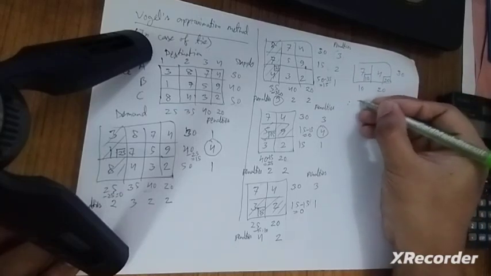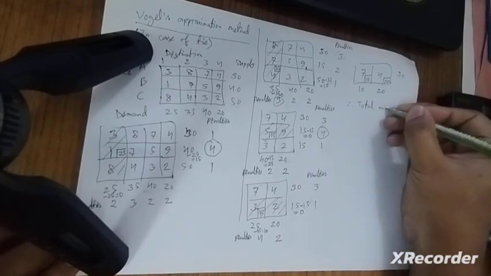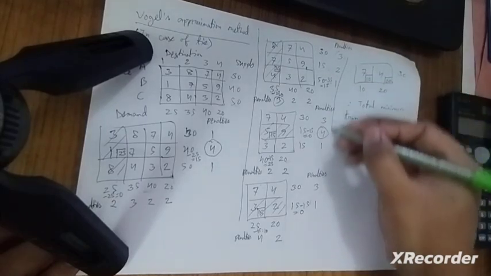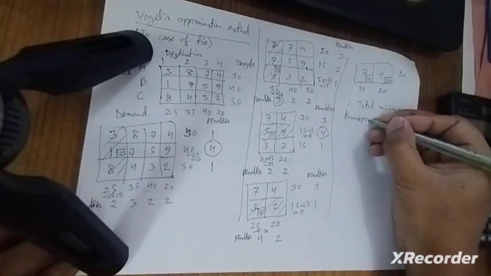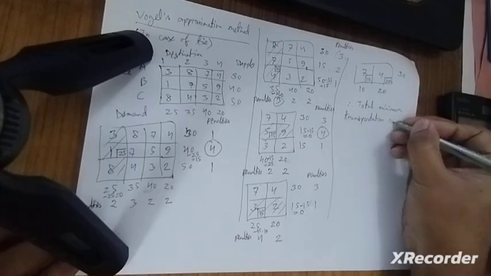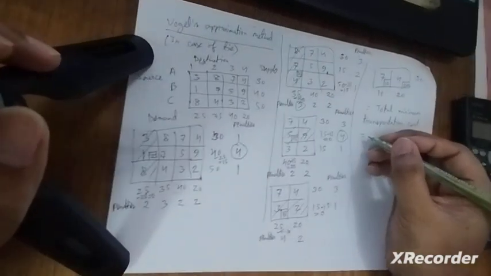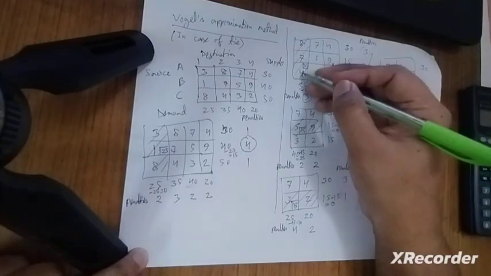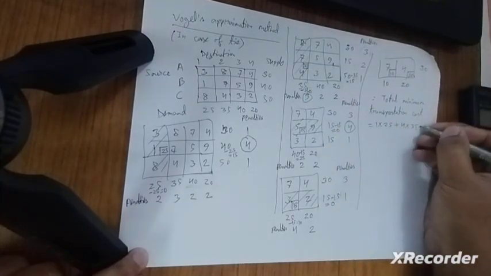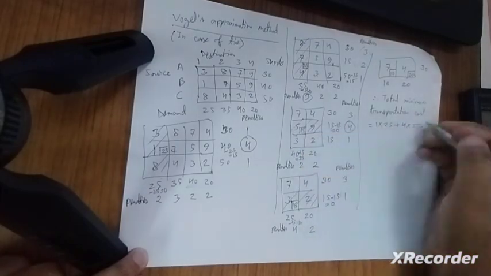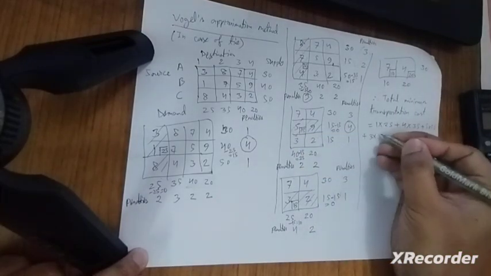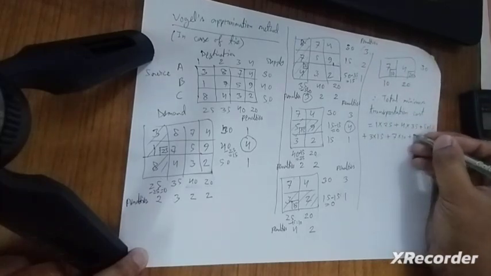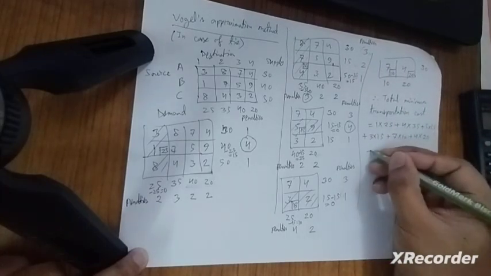So the total minimum transportation cost will be, firstly, 1 unit to 25 product, 4 unit to 35 product, plus 5 unit to 15 product, 3 unit to again 15 product, 7 unit to 10 product, and 10 unit cost to 20 product.